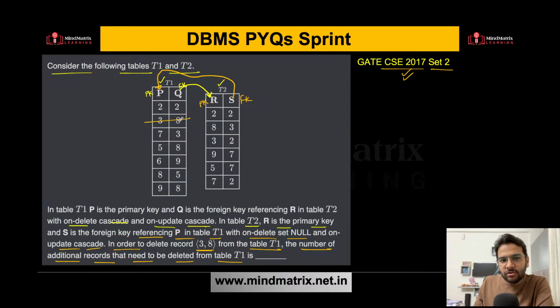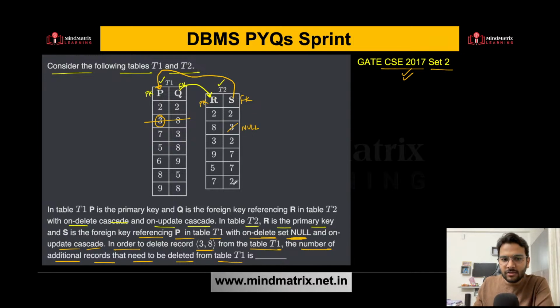See, if I delete 3 comma 8, P is my primary key. That means wherever this 3 is present in S, I'm going to do on delete set null. Because for this scenario it is on delete set null, it is not on delete cascade. That means wherever I have a 3 present in the column S, I'm going to put null over here.